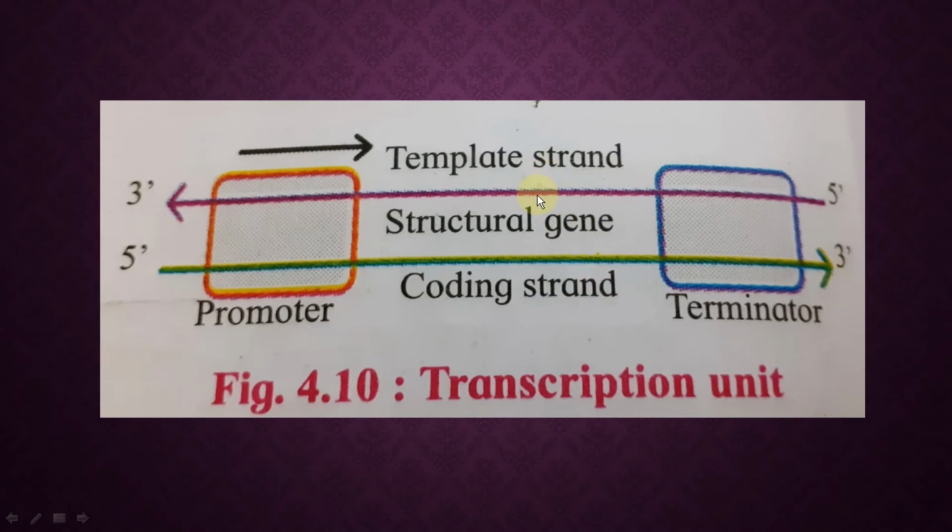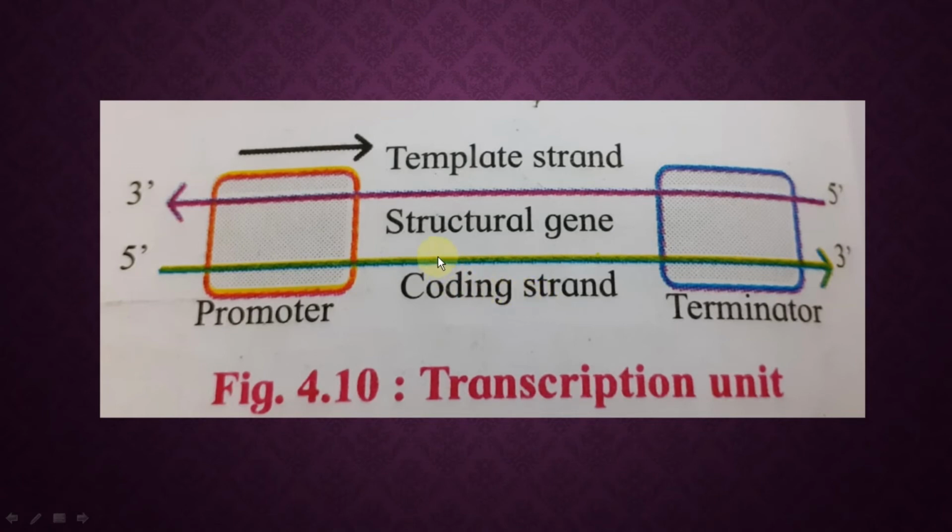Template strand means this strand is responsible for the formation of mRNA. That's why it is called the template strand. And the strand which is not at all responsible for the formation of mRNA is called the coding strand. The coding strand is also called the sense strand. Why is it called the sense strand?